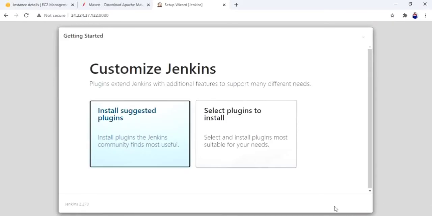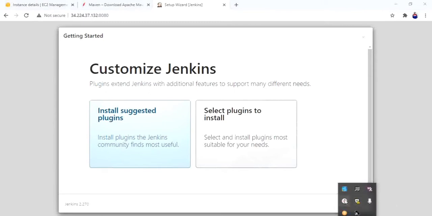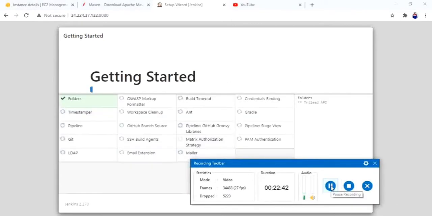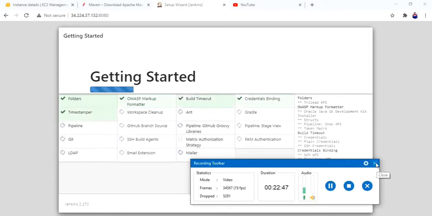Okay, I will check. Give me a second. I think it's mostly a network issue. Guys, it's a network issue. I have connected to another hotspot.